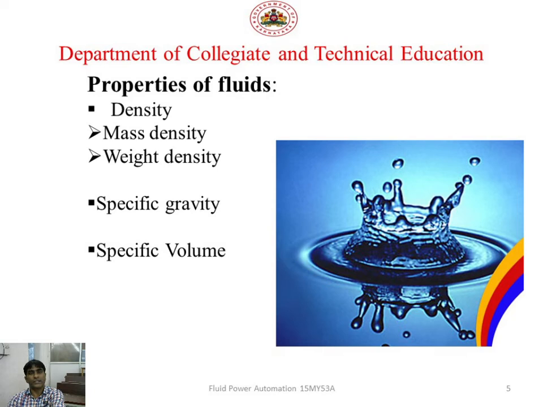First one is density, which has two sub properties: mass density and weight density. Next property is specific gravity. Next one is specific volume. We'll deal with each of the properties in detail.